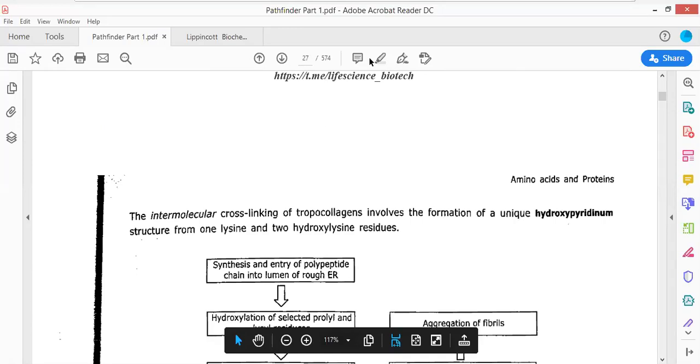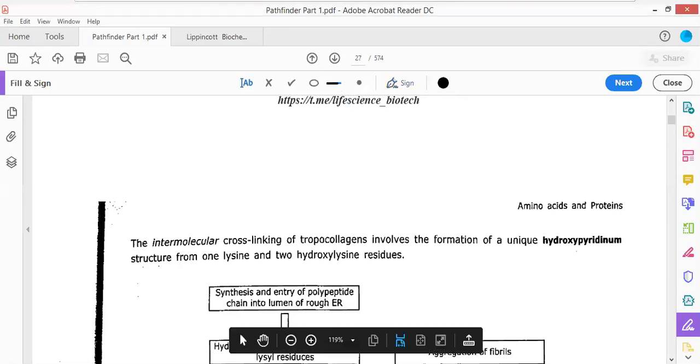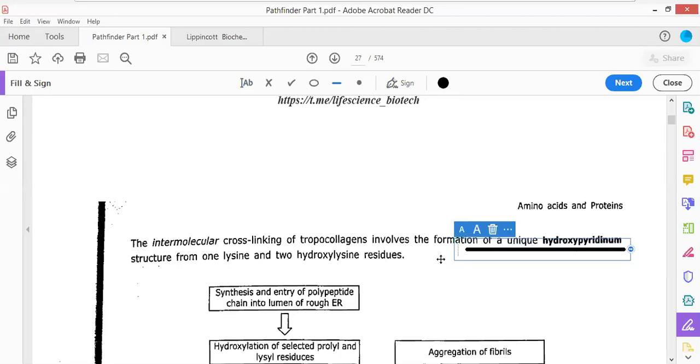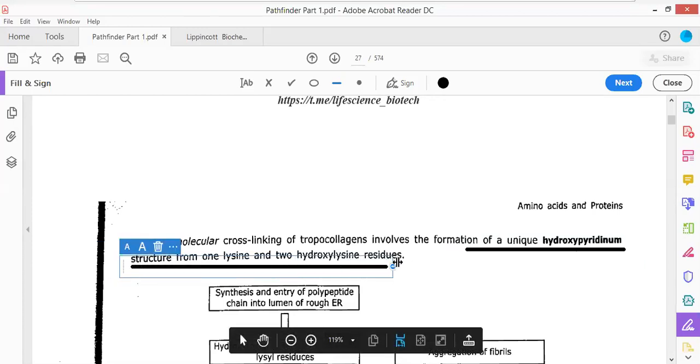The formation of the unique hydroxypyridinium structure involves bonds between one lysine and two hydroxylysine residues.